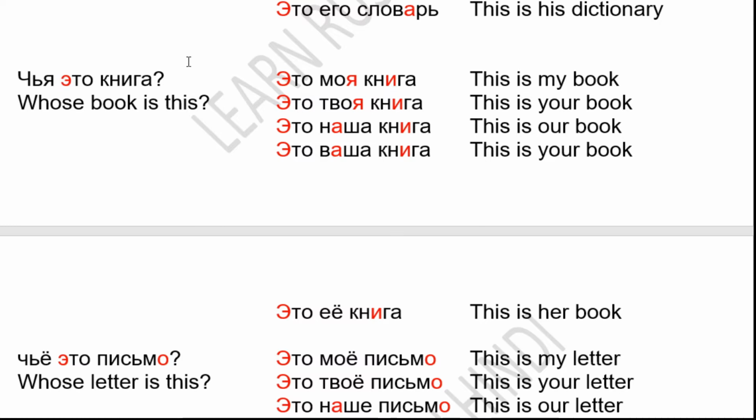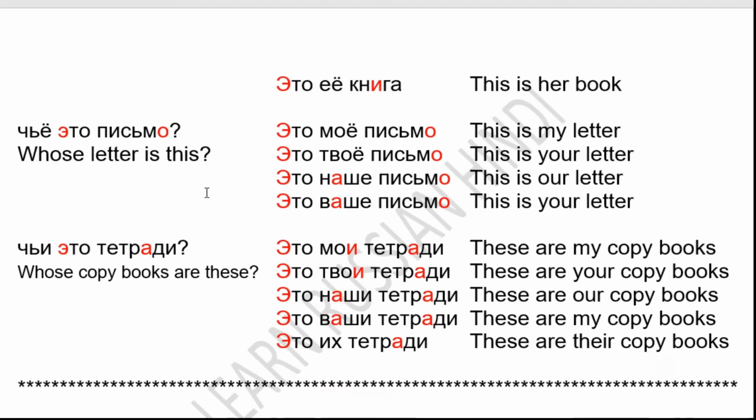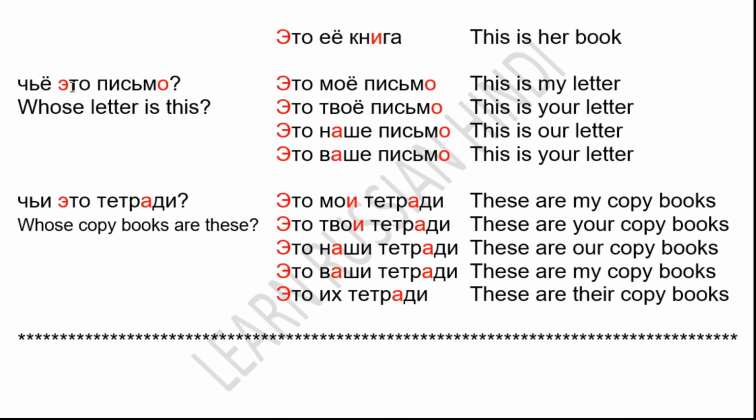Chya eta kniga. So coming to neuter, for neuter gender it becomes chyo. Chyo eta pismo? Whose letter is this? Eta mayo pismo, eta tvayo pismo, eta nashe pismo, eta vashe pismo. This is my letter, this is your letter, this is our letter, this is your letter.